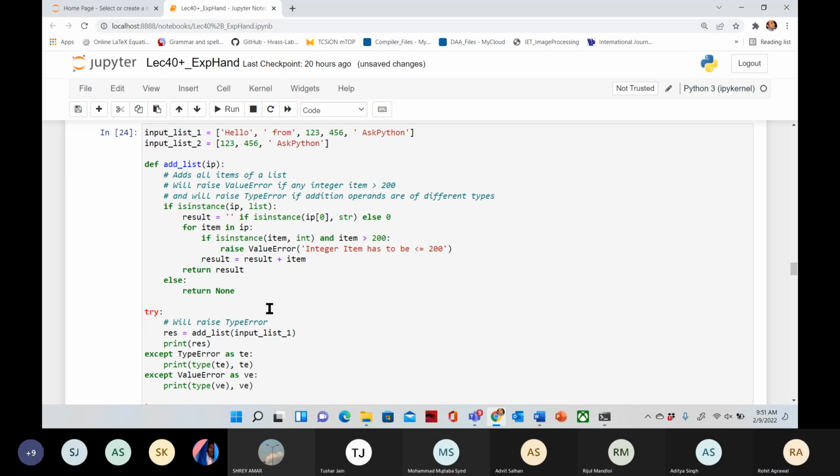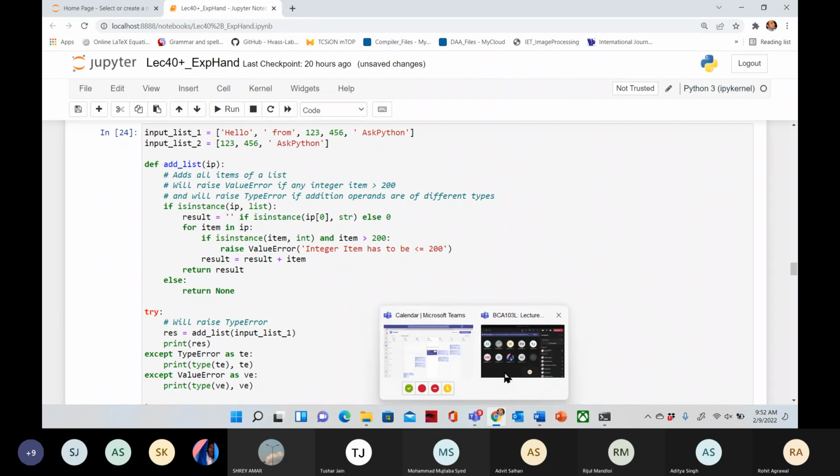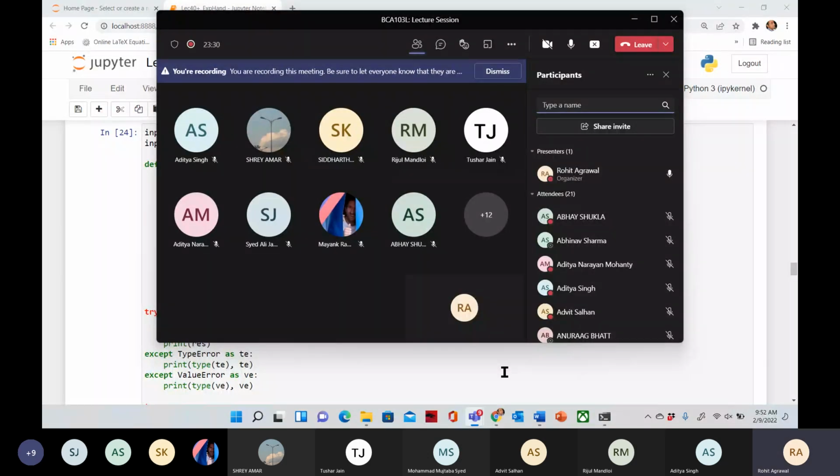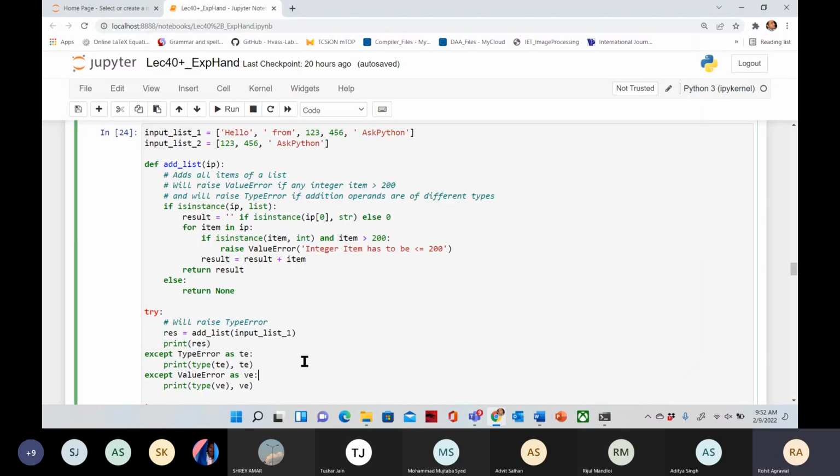Hello. Okay, no response. Do you want to discuss this or we can skip? Aditya, Shrey, Siddharth, Rizul, Tushar. Okay, if there is no response, so we are having two.